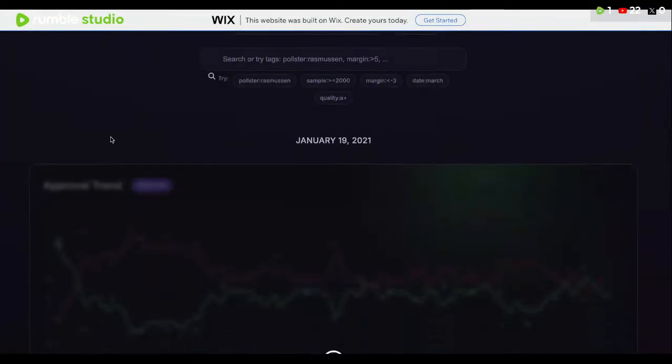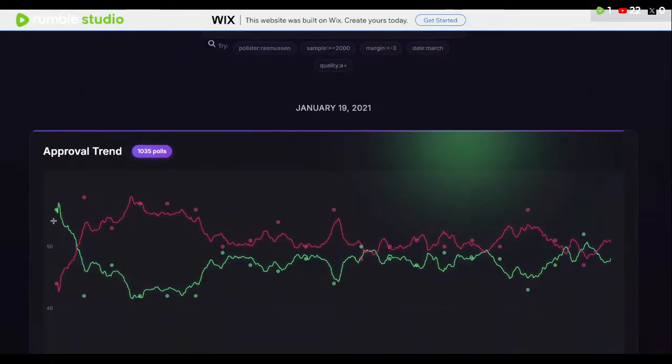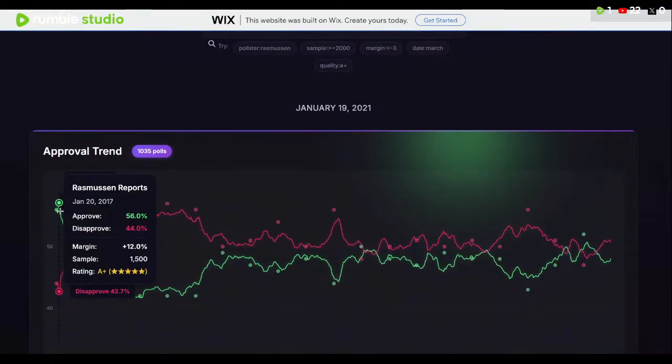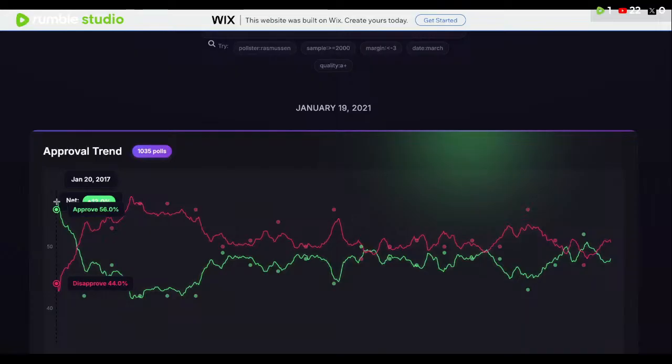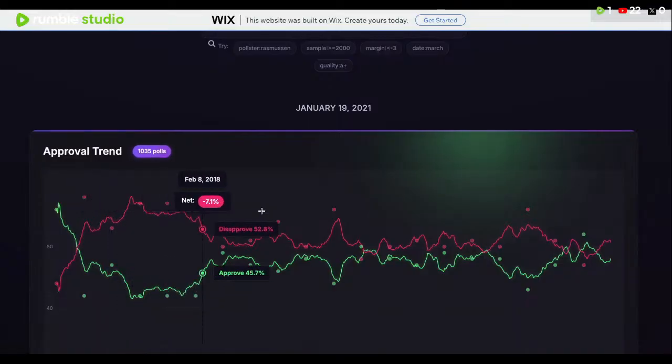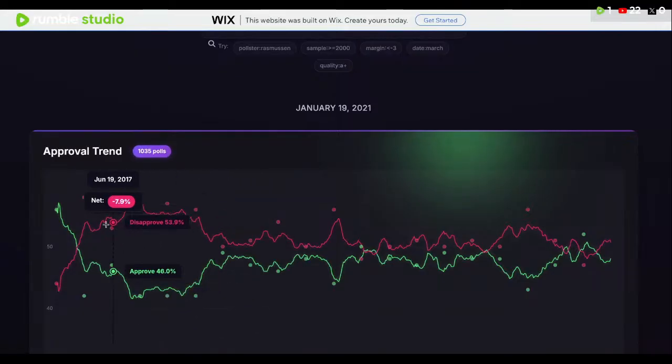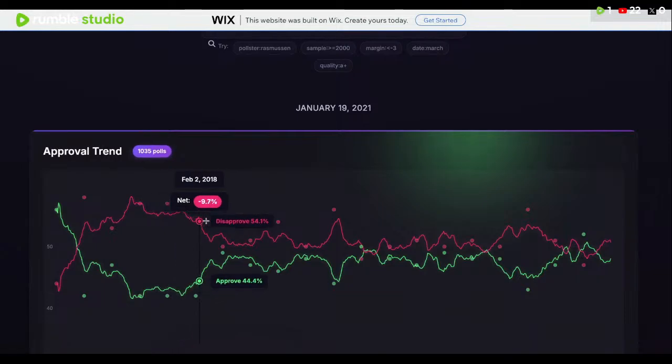And if we look here, we also have his first term approval ratings, where he was actually net positive by quite a bit for the first couple weeks. Then he went net negative for quite some time. But his approval rating was never really as bad as people were trying to make it out. Yes, in 2017, he did become pretty unpopular at one point. But in 2018, his favorable rating recovered.